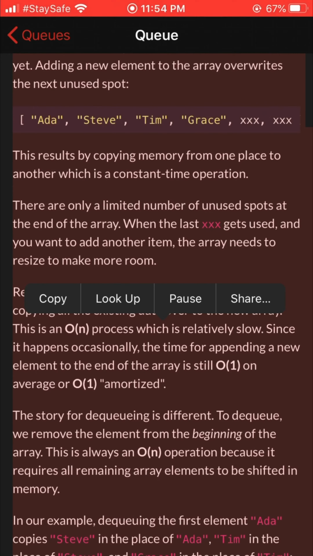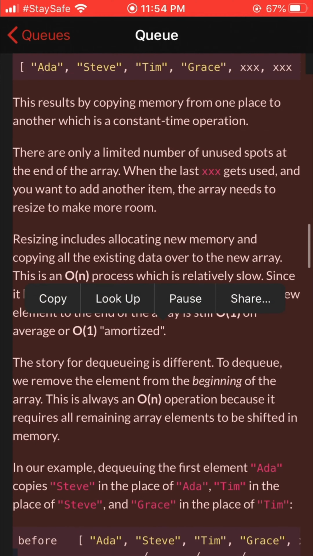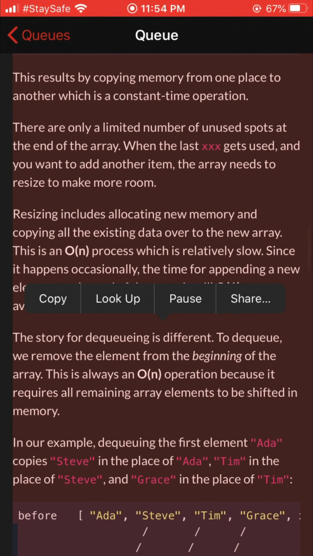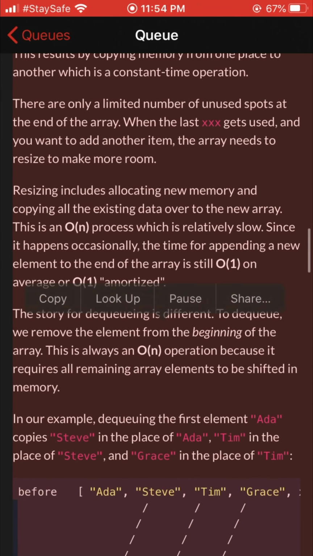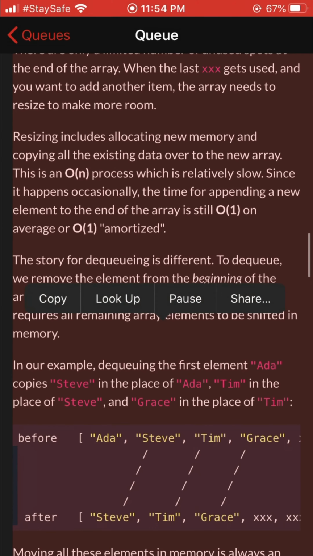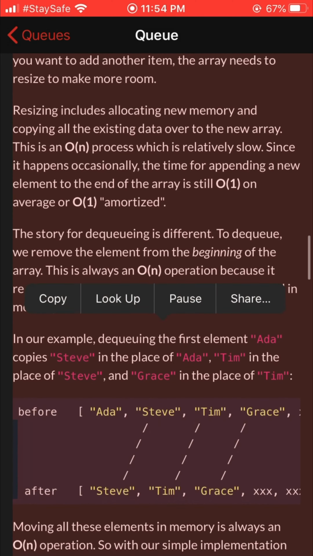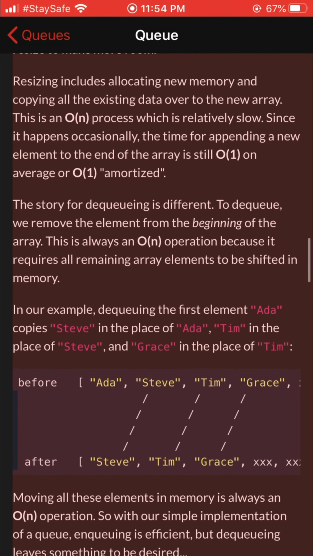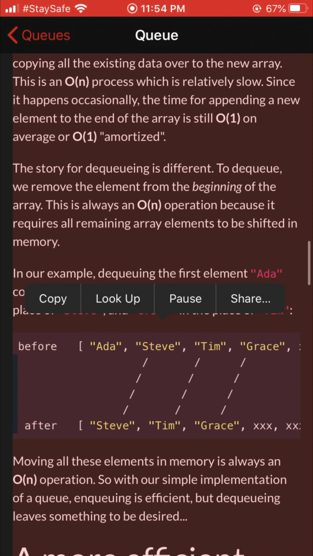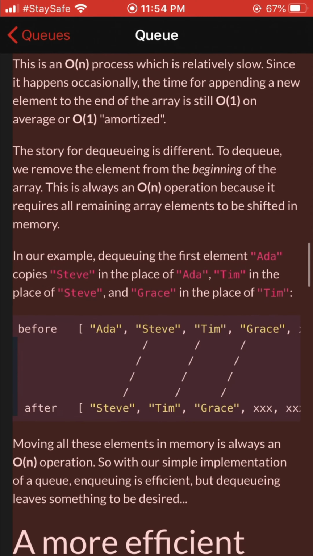This results by copying memory from one place to another, which is a constant time operation. There are only a limited number of unused spots at the end of the array. When the last one gets used and you want to add another item, the array needs to resize to make more room. Resizing includes allocating new memory and copying all the existing data over to the new array. This is an O(n) process, which is relatively slow. Since it happens occasionally, the time for appending a new element to the end of the array is still O(1) on average, or O(1) amortized.